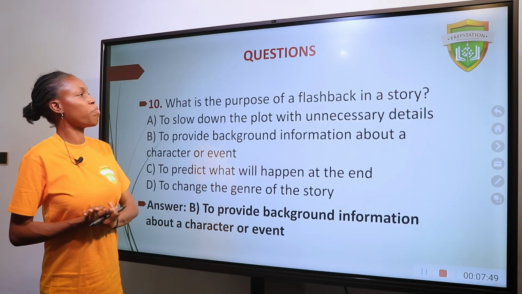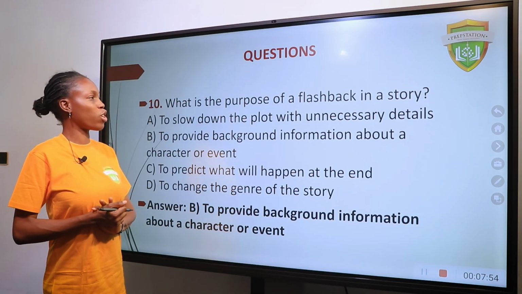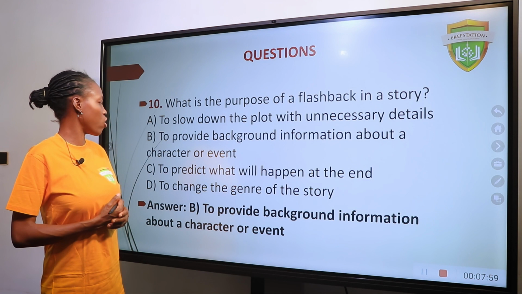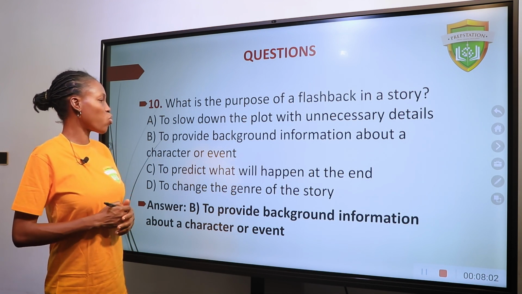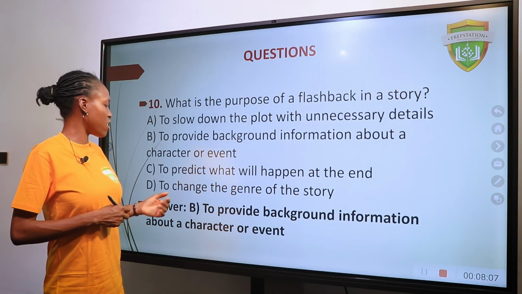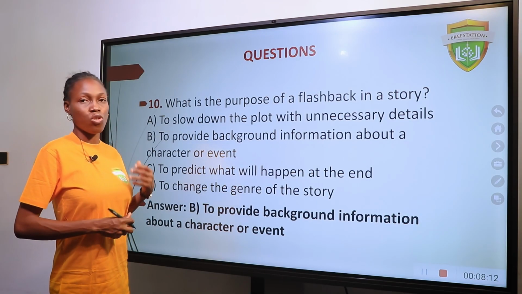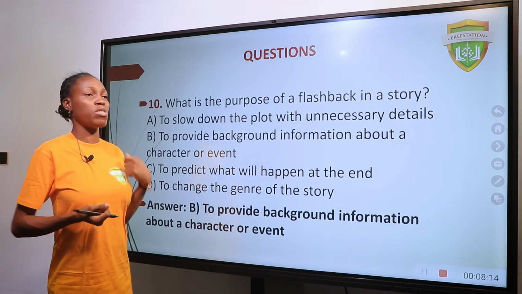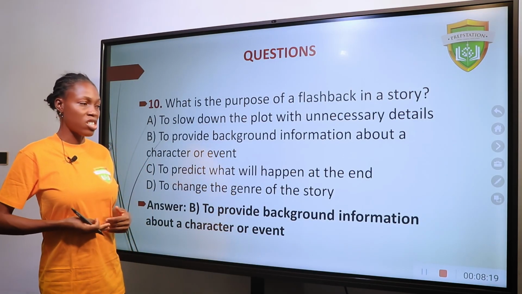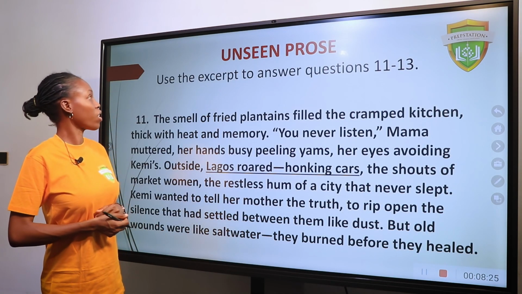Question 10. What is the purpose of a flashback in a story? A. To slow down the plot with unnecessary details. B. To provide background information about a character or event. C. To predict what will happen at the end. D. To change the genre of the story. The answer is B. So a flashback takes you to events that must have happened in the past. And by so doing, the readers or the viewers have background information about a character or event.